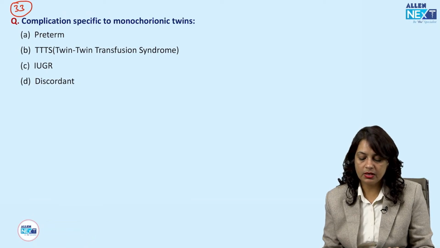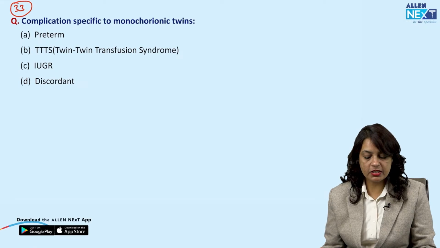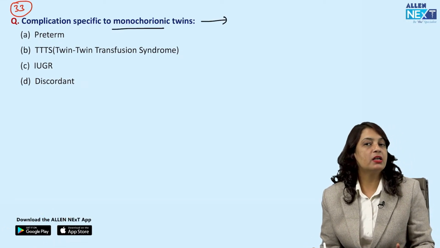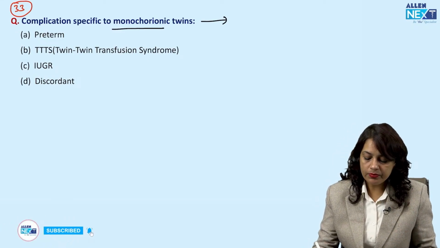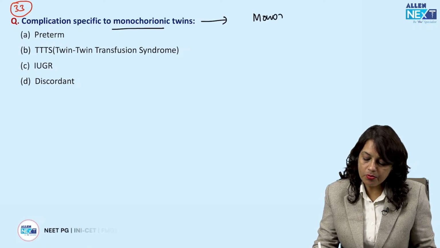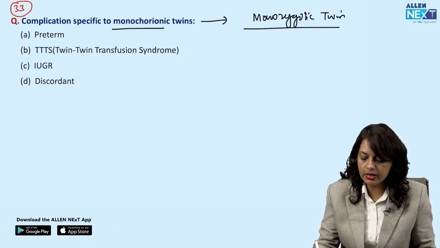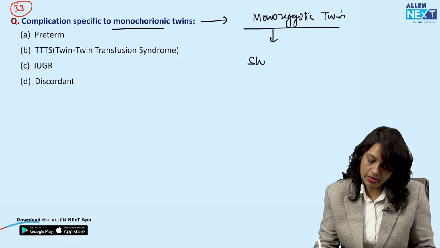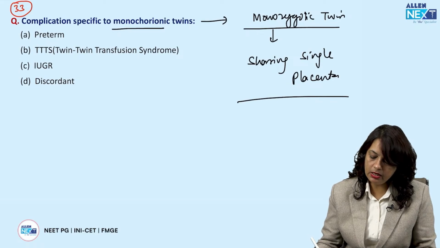Okay. Next, the complication which is specific to monochorionic twins. Monochorionic twins means there is just a single chorion. This is a type of monozygotic twins, and monochorionic means sharing a single placenta.